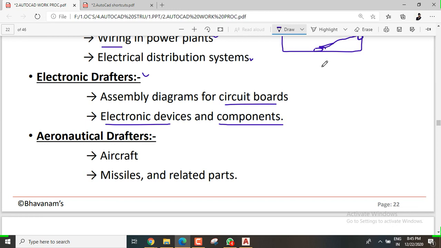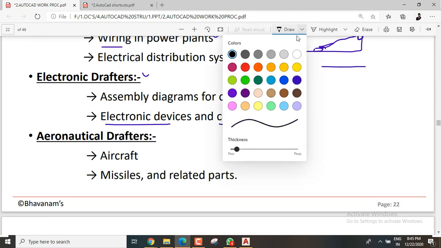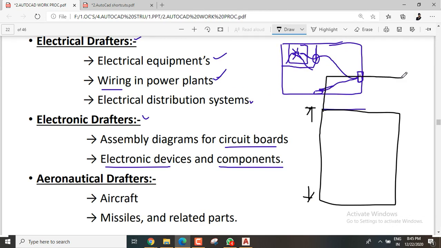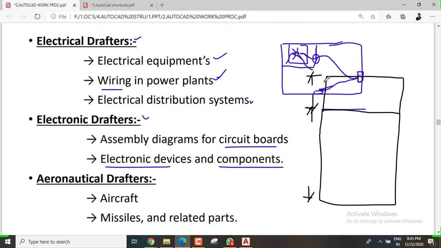See what it means, electronic device in the sense, if you simply take one cell phone, just see this one cell phone. We have a limited space. Electronic engineers have a limited space. Why? Because if you make a lengthy cell phone, the clients, in the sense buyers, don't like that. They need a small, thin phone, and the height is also lesser, that will suit your pocket, and those things they will consider.